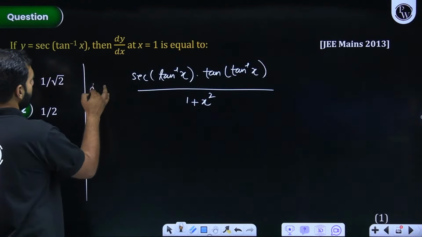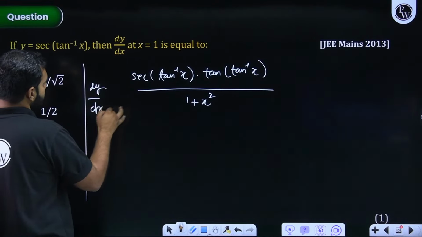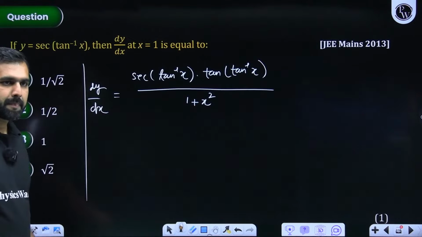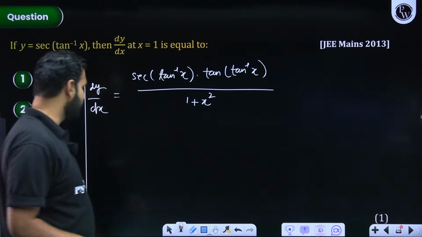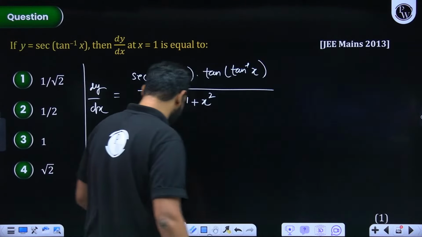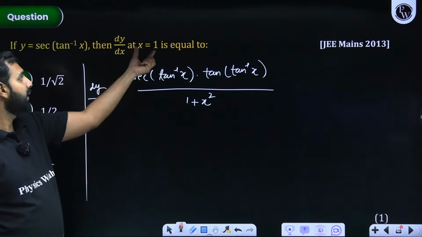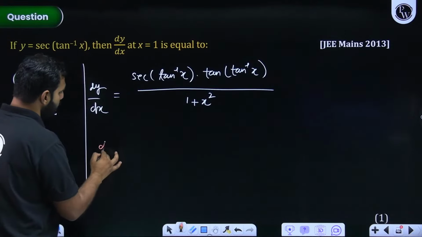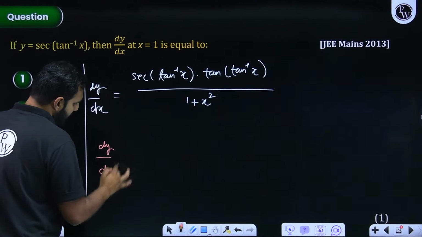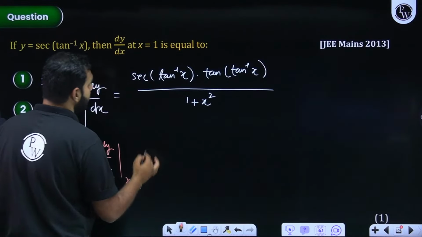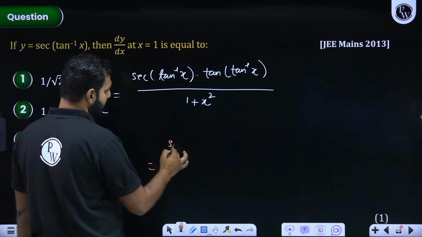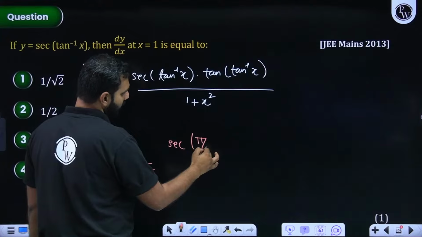First of all, how many of you get this? How many of you got this? Everybody understood this? Good, Arpan. Good. That's brilliant. Now from here, all I need is to find dy/dx at x is equal to 1. So if I wish to have dy/dx at x is equal to 1, it will be sec of tan inverse 1. That is, tan inverse 1 is what? Pi by 4. So it is sec of pi by 4.